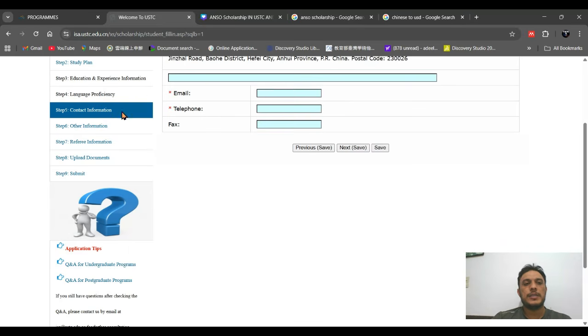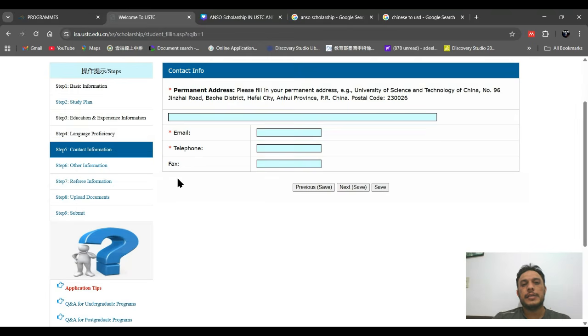Step 5 is contact information. Here you have to mention your permanent address. You have to mention that because if in future you are selected for the scholarship, they will send you documents like the admission notice and scholarship letter. Then enter your email and telephone number, and save and continue.